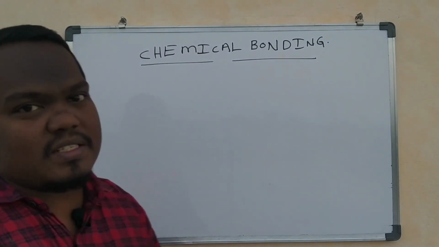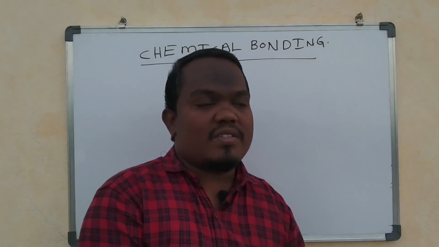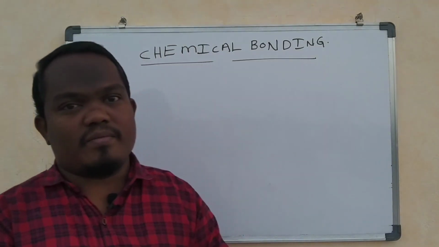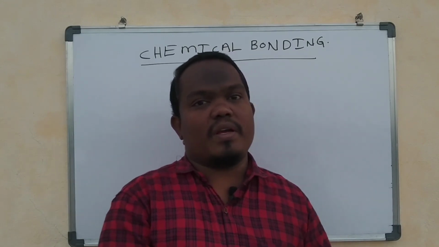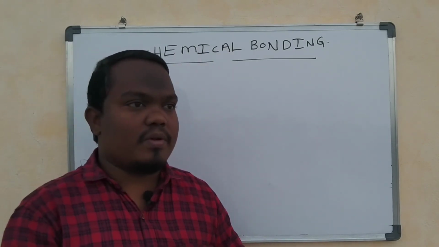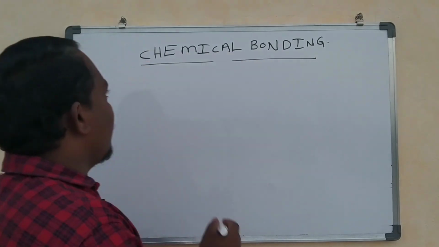So chemical bonding. Today's new topic is chemical bonding. First of all, what is meant by chemical bonding? We should know why the atoms combine and how a bond is formed. First we will go with the definition.